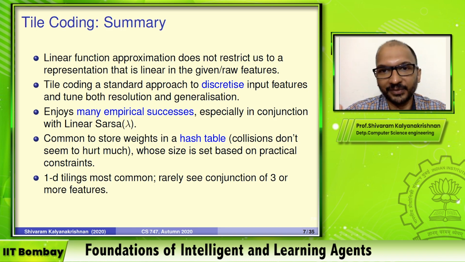In fact, the way we are doing it with tile coding, each feature is a binary feature, and we have a single weight, but you don't need to learn just horizontal lines for each region of the feature. You can learn piecewise linear instead of piecewise constant if you so want. It's usually not done. Piecewise constant tile coding is common because it works well. It's simple, and tile coding is the standard way of doing this. The big facility it gives us is to control both the amount of generalization as well as how well you can resolve input points,